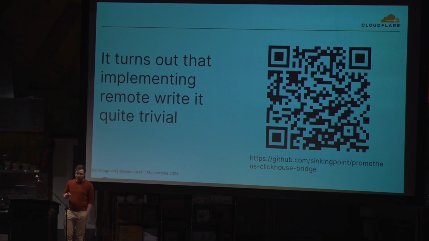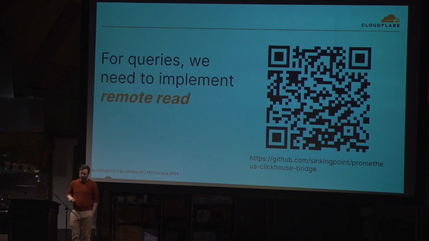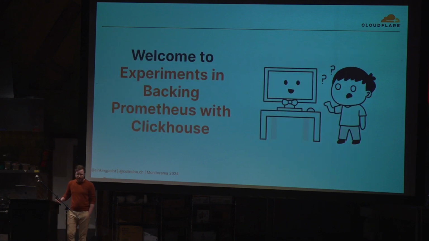There's a code link there, but Prometheus provides protobufs for these things, so it's pretty trivial to write something that takes a remote write request, translates it into a Clickhouse insert statement, and inserts it into Clickhouse. To get data out, we do have to do the other side, rather boringly called remote read. But it's the same thing. Prometheus provides protobufs for these things. We can write something that takes remote read requests, translates those into SQL select statements, packages the data back up into a remote read response, and ships that back. Kind of neat, right? We can pretty trivially get data in and out. We've done a bunch of experiments. How does it fare, right?